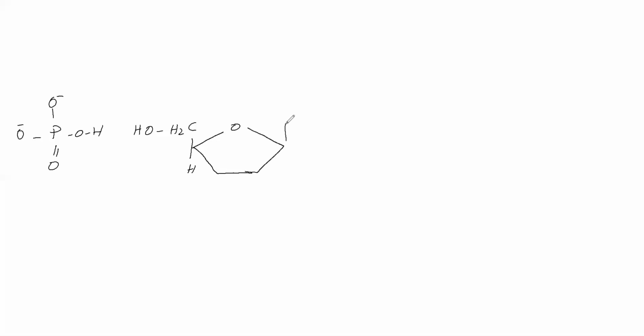Beta D ribose we are taking. Second carbon HOH we have written. Third carbon HOH we have written. This is the phosphate part. It is the phosphate part, and this is the beta D ribose part. Then we will take adenine.